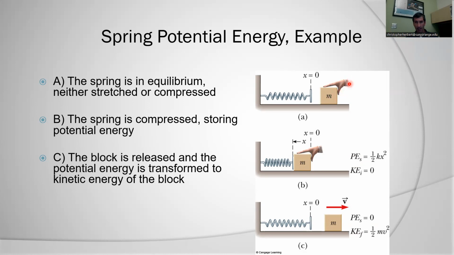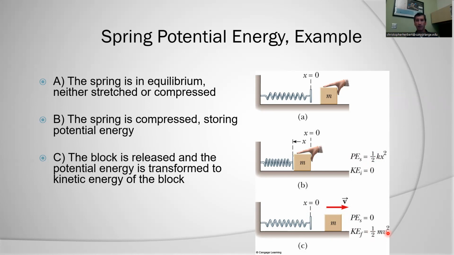So here I can say I have non-conservative work pushing into the block, adding energy into the system. That becomes spring potential energy, 1/2 k x squared. And then when the spring is released, that's going to launch this mass. If we consider this to be a frictionless plane, the final kinetic energy is going to be 1/2 m v squared.